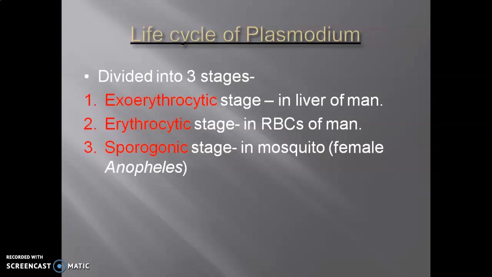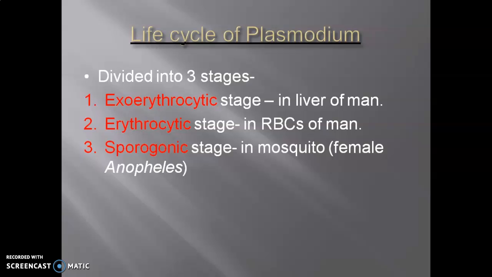Second one is the erythrocytic stage. After completion of a few asexual reproductive stages in the liver, it comes and infects the erythrocytes, that is red blood corpuscles of the man, because hemoglobin is required for the purpose of feeding of that Plasmodium.